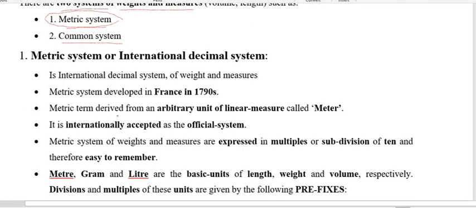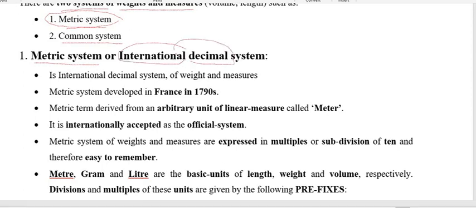Metric system of weight and measure is also known as international decimal system. First important thing, international, and second is decimal. So the whole name of this metric system is international decimal system. Why are we calling it international?